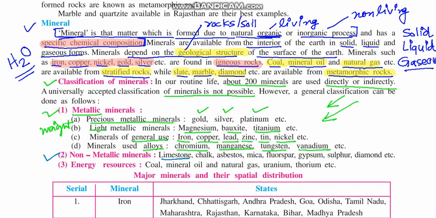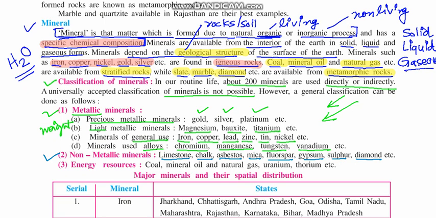Limestone. Such kind of minerals which don't have a metallic property. Limestone, chalk, asbestos, which is used for fireproofing, mica, phosphor, gypsum, sulfur, and diamond. These are some of the non-metallic minerals which are used by us directly or indirectly.